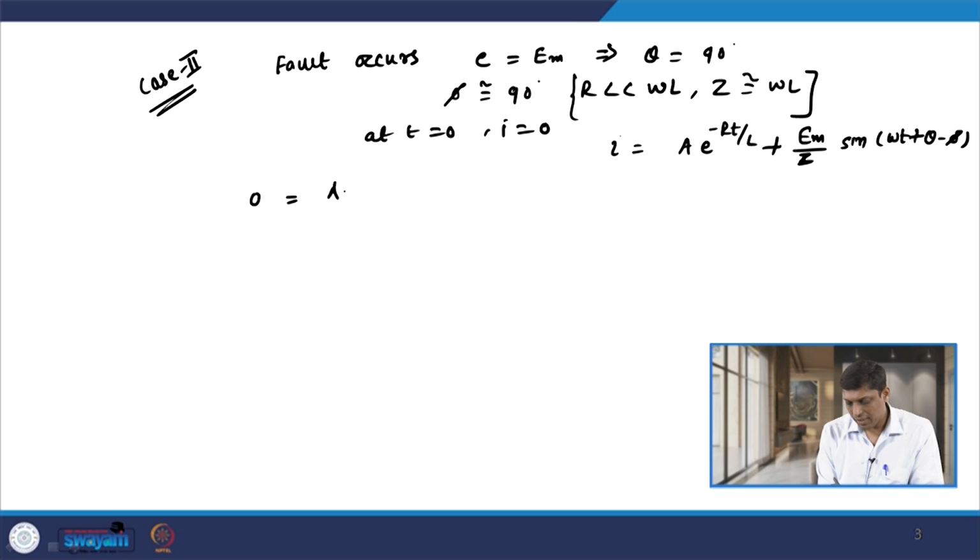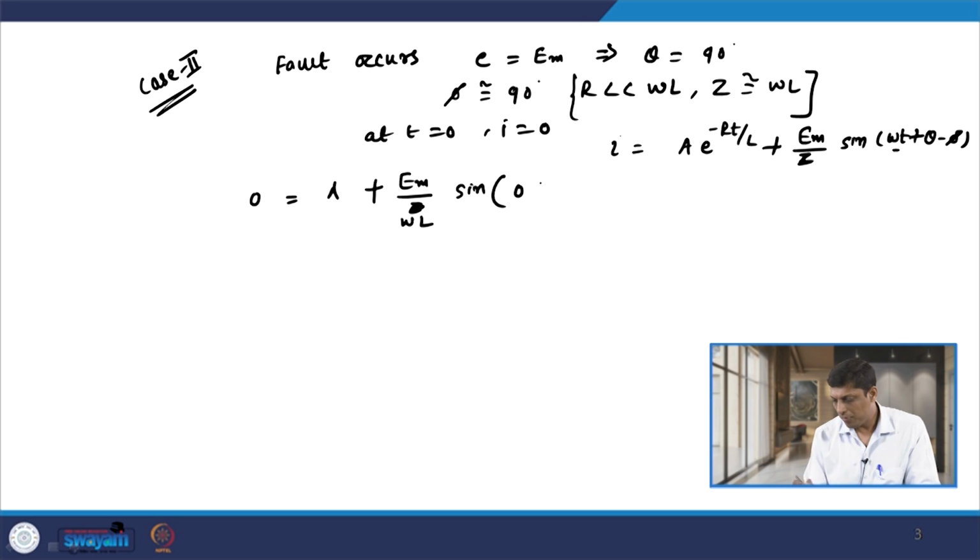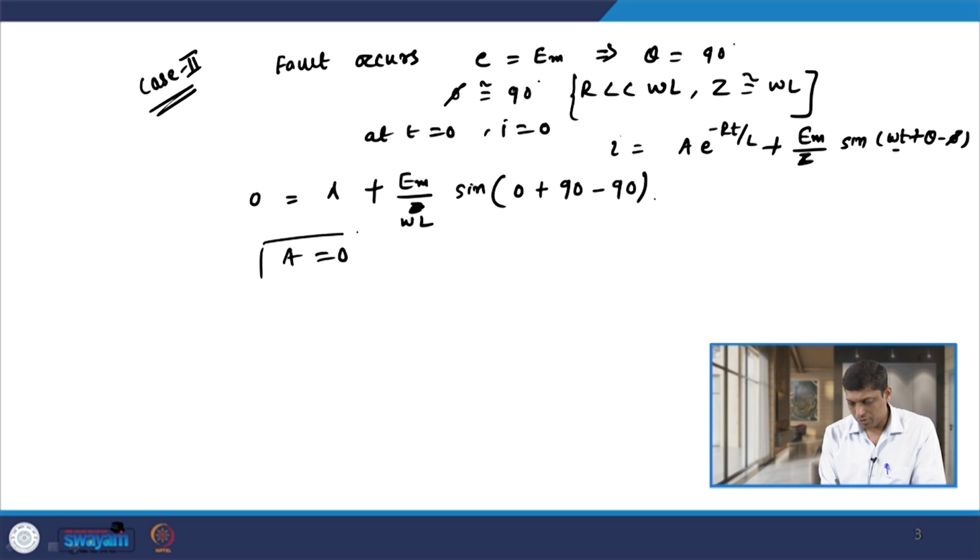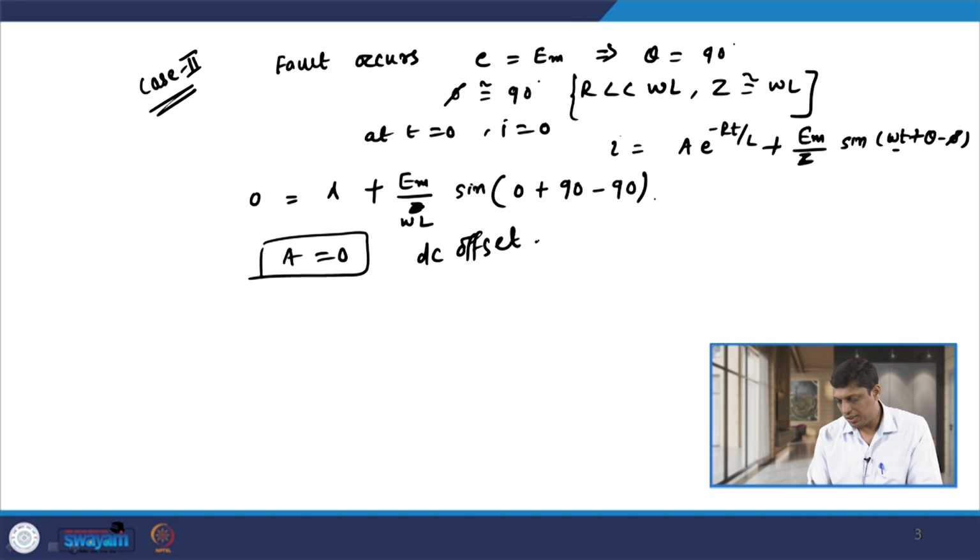We have A, with t equal to 0, so that is 1, plus Em by Z sin of omega t, the first term being 0, theta being 90 degree, and phi also 90 degree. So sin 0 is 0, and A is equal to 0. So the decaying DC component, the DC offset, is 0 in this case.